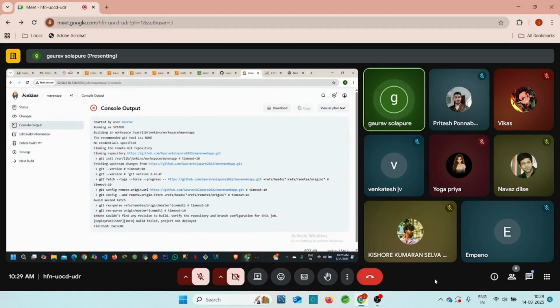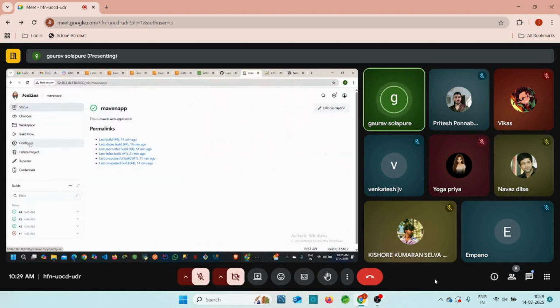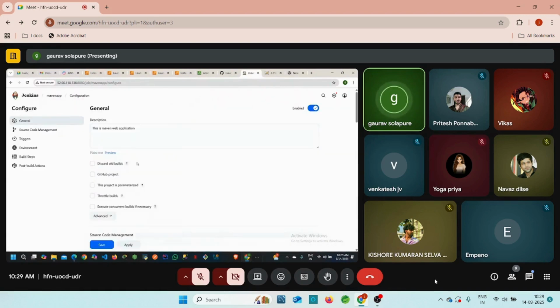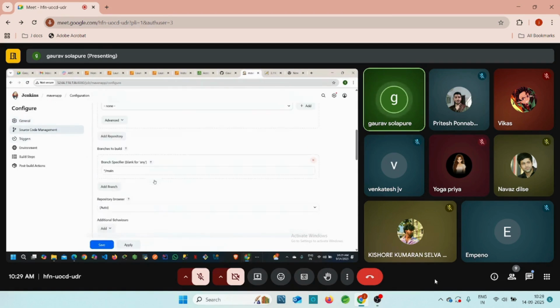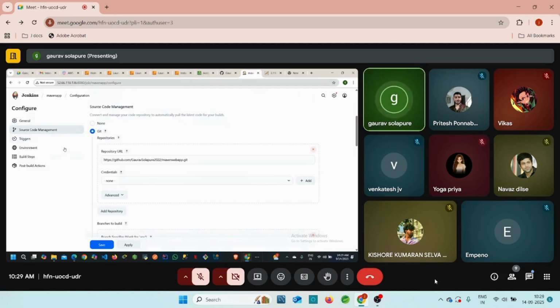So you can tell them we have the configuration file and we have some different tabs available. General, source code. Inside the source code, we can add the GitHub repository. We can check out our branch, whatever we have available in the GitHub central repository. And this is our integration part of GitHub to Jenkins.